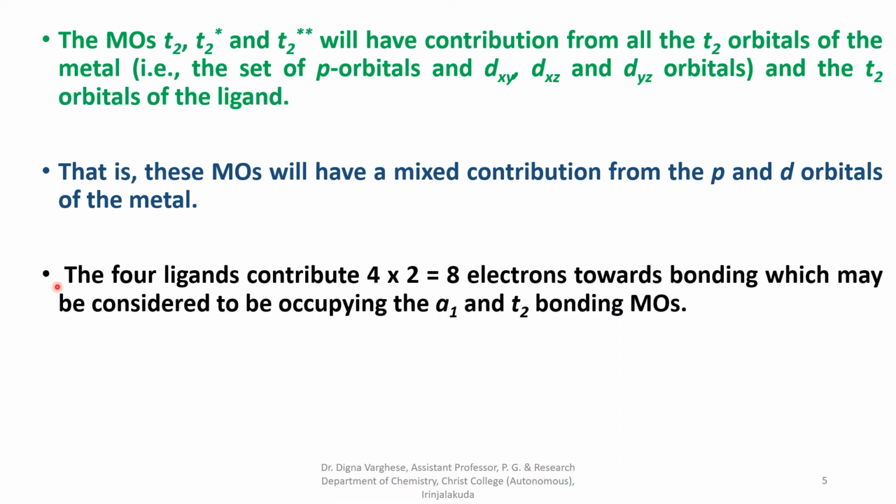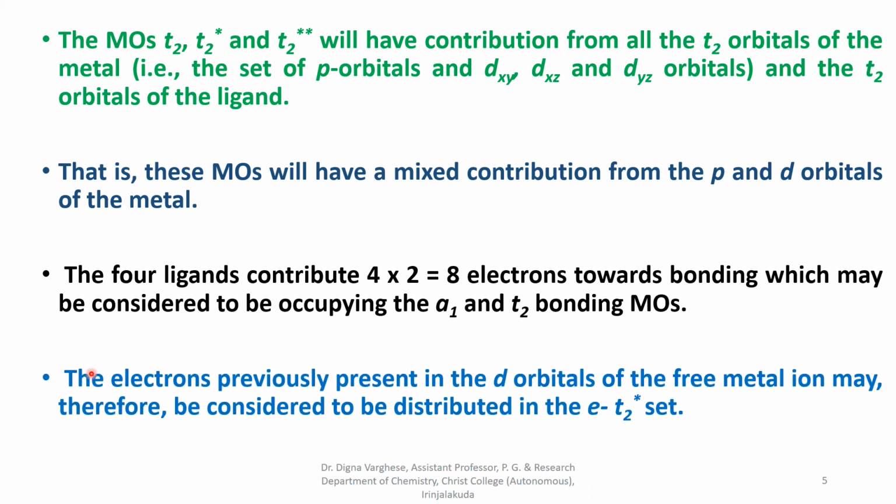The 4 ligands contribute 4 into 2 equals 8 electrons toward the bonding, which may be considered to be occupying the A1 and T2 bonding molecular orbitals. The electrons previously present in the d orbitals of the free metal ion may therefore be considered to be distributed in the E and T2 star set.